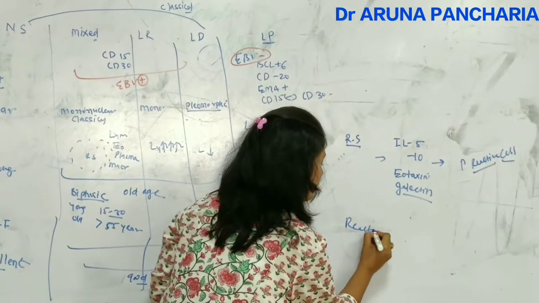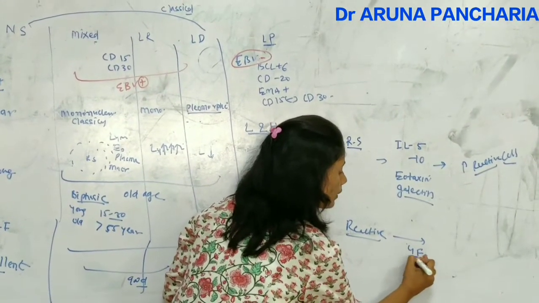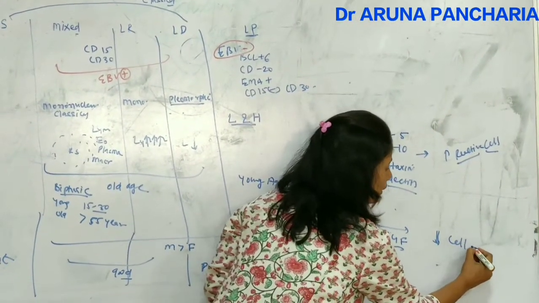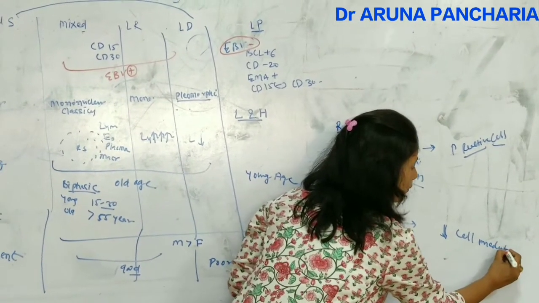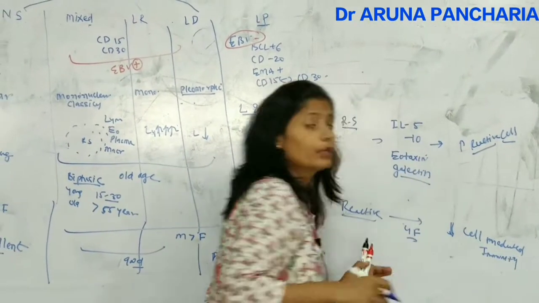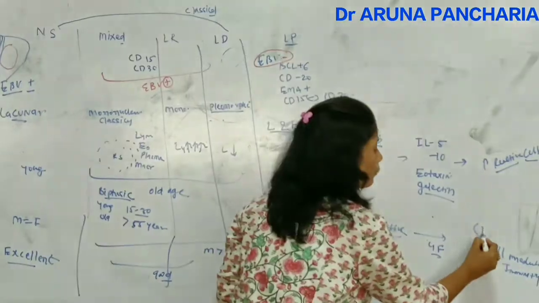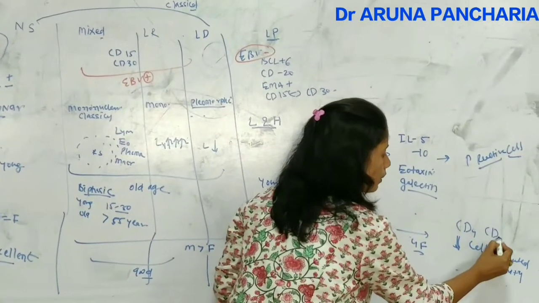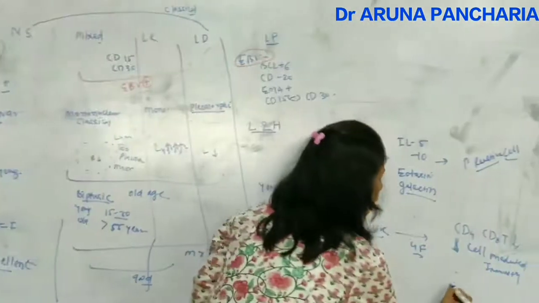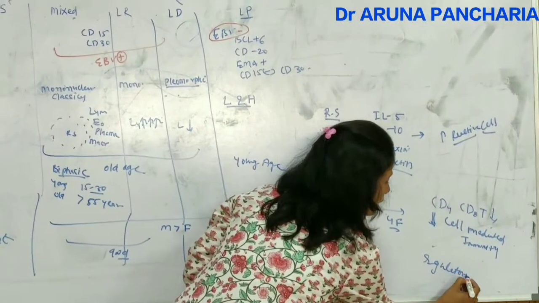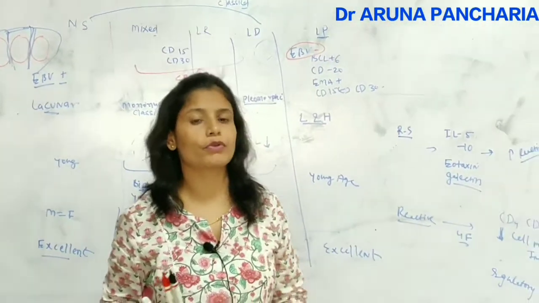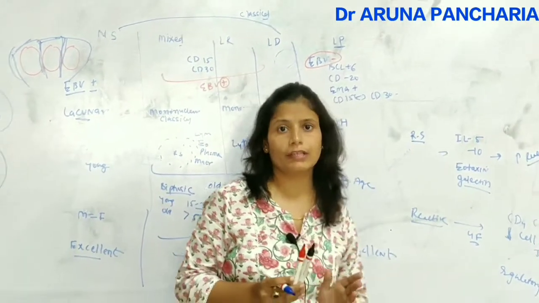The reactive cells secrete some growth factor that decreases your cell mediated immunity. So cell mediated immunity is lowered in Hodgkin lymphoma, because CD4 plus T cells and CD8 plus T cells decrease, while regulatory T cells are increased. So anergy or cutaneous immune unresponsiveness is seen in Hodgkin lymphoma.